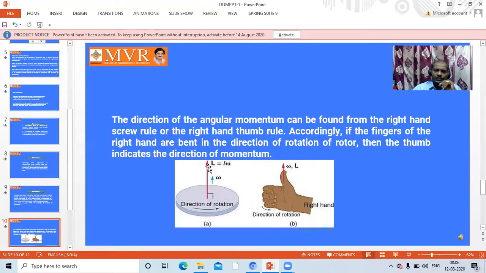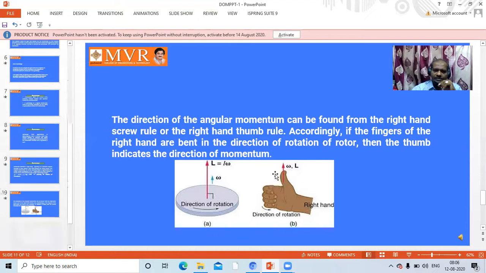Whenever you want to test this rotation as well as this precession axis, you have to follow this. So it is very important. Try to understand here: only a single concept is there, but two points. It depends upon the direction of rotation, and you have to keep your fingers like this. If we change this direction of rotation, the thumb has to be on the downside, that means on the opposite side. So that's what we can understand here.